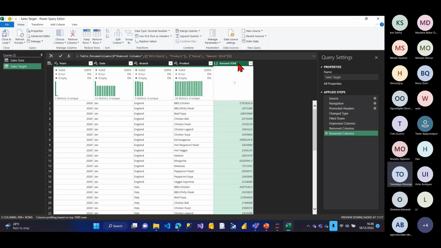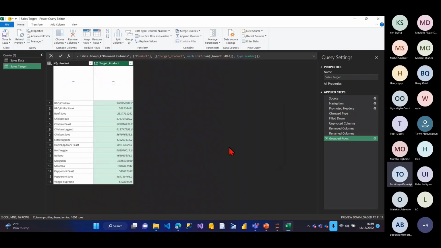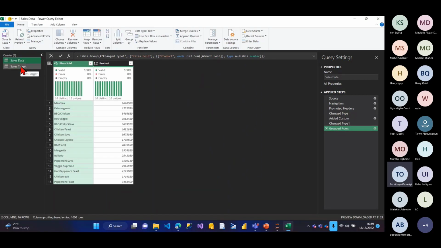Amount sold, right? So now I have the two columns. I can now do my group by. I can say, okay, group by products, target, let's say target underscore products. What is the operation? I want it to be a sum against what? Amount sold, right? And that's all. You can see, I have the two columns, which is my sales target and my sales data.